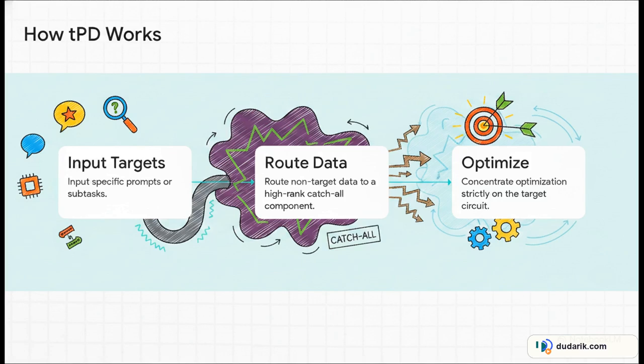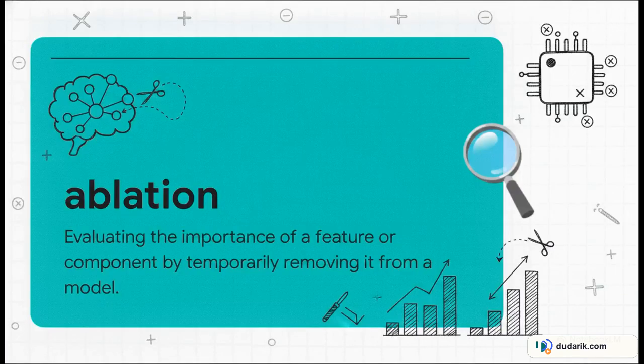By letting this catch-all just absorb the irrelevant data, the optimization process is concentrated strictly on the target circuit. You are beautifully isolating exactly what you want to look at. And by isolating these specific circuits, TPD allows us to perform ablation with incredible precision.